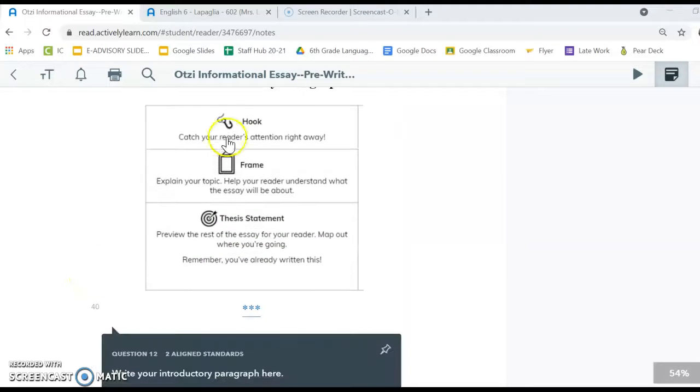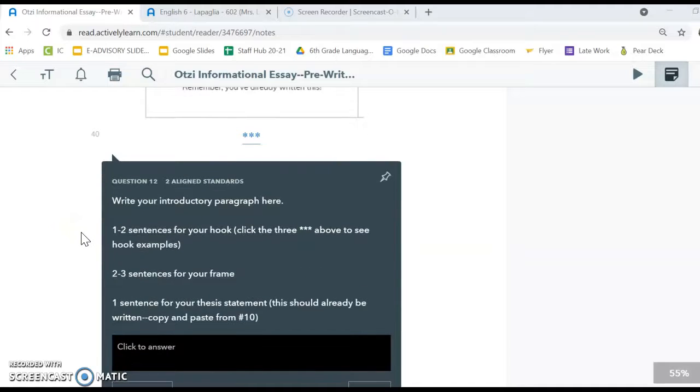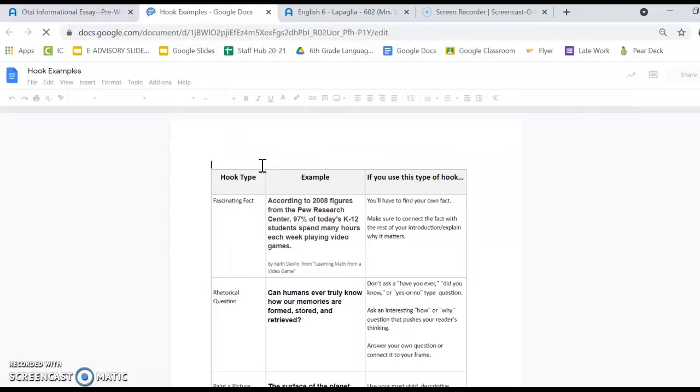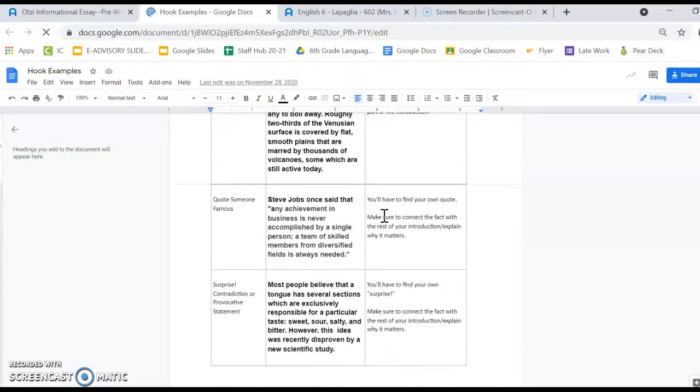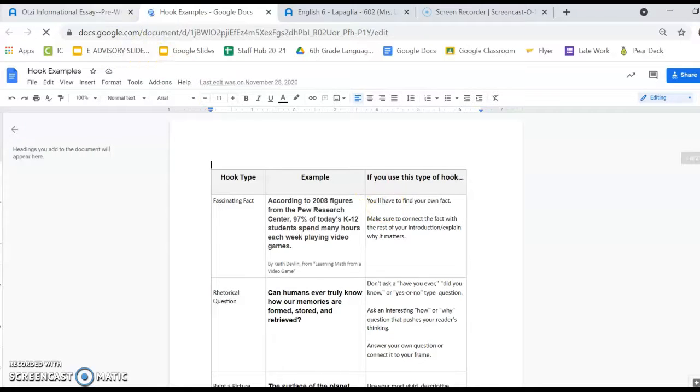For the hook, your goal is to catch your reader's attention right away. If you're not sure how to start or what kind of hook you can use, click on these 3 asterisks and click Go to Link, which will take you to a document that has lots of different examples and types of hooks that you might want to try.